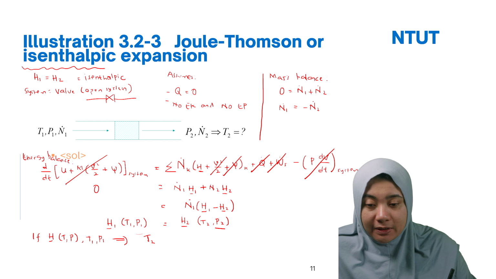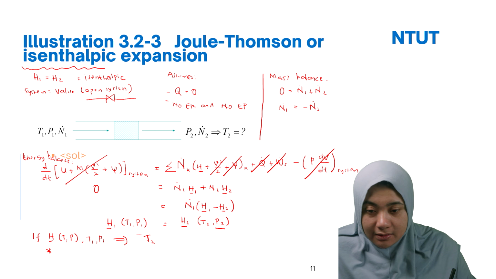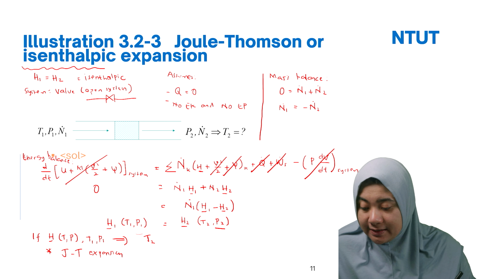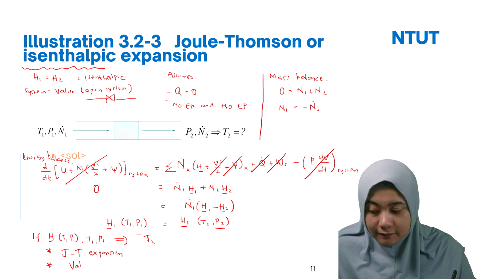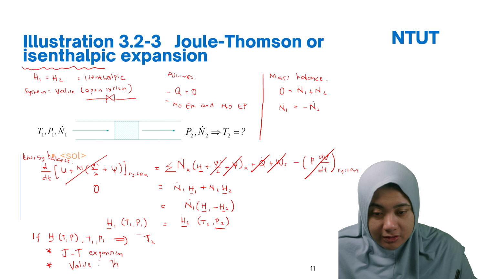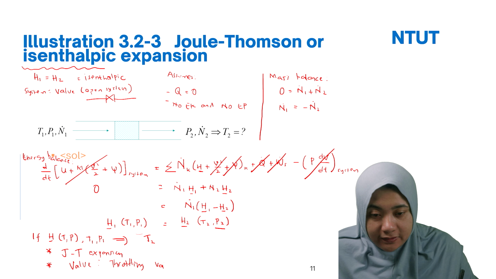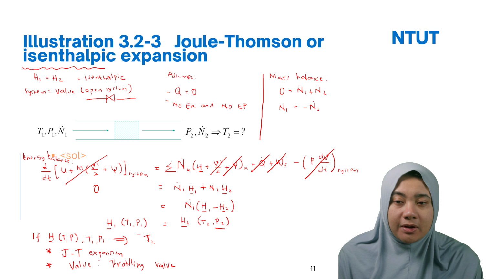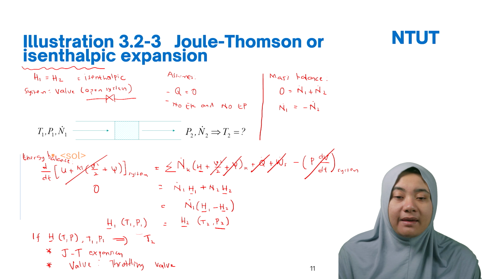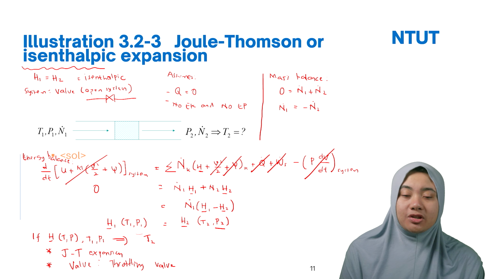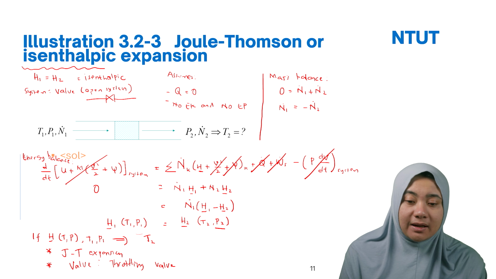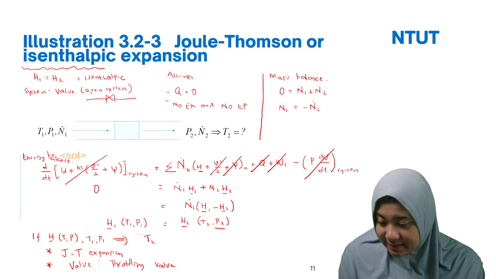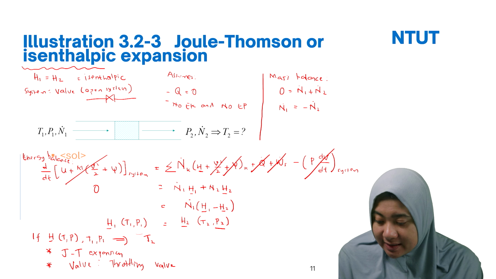So one example for this is Joule-Thomson expansion. And then the valve, this is one example, the throttling valve. So if you have a question asking about isenthalpic expansion, there can be two ways. They ask for the Joule-Thomson or throttling valve. They are both actually isenthalpic conditions.